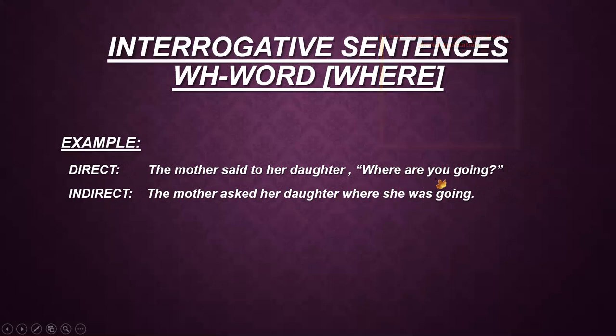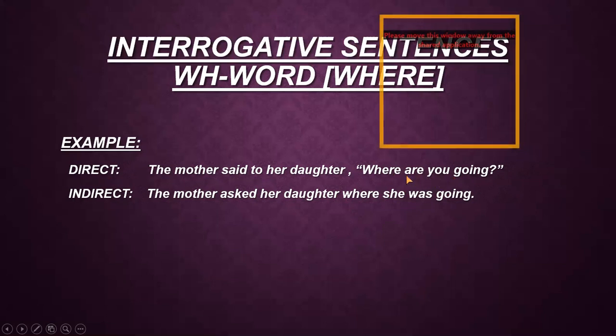Then again, I come to subject directly. I'm leaving the auxiliary verb here. I'm coming to the subject directly first. And the you is related, that is the second person. So it is related to the daughter here, or the object. So daughter is the female person, so it becomes she here.